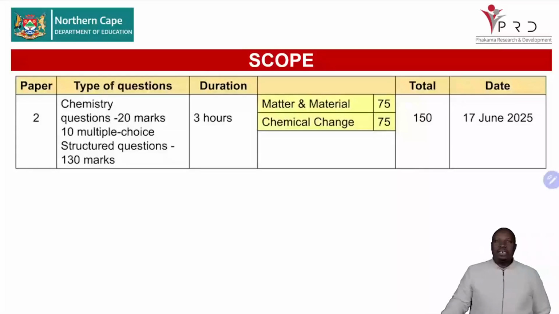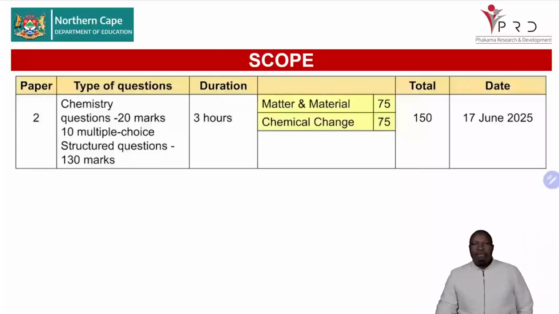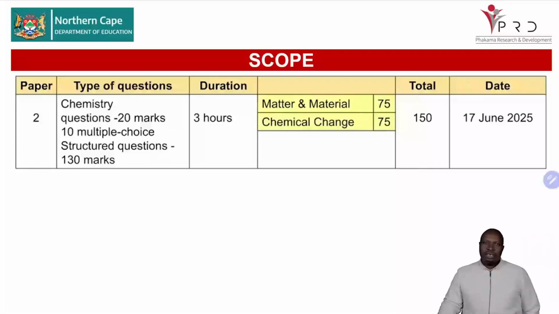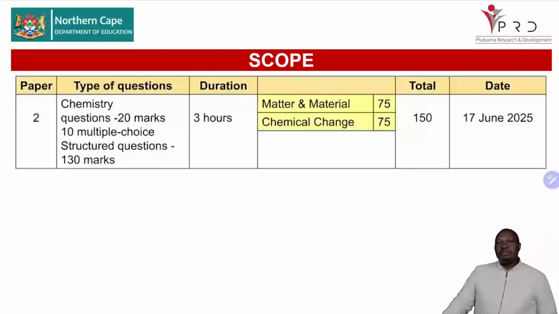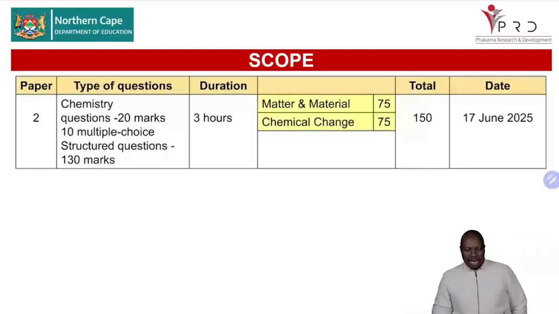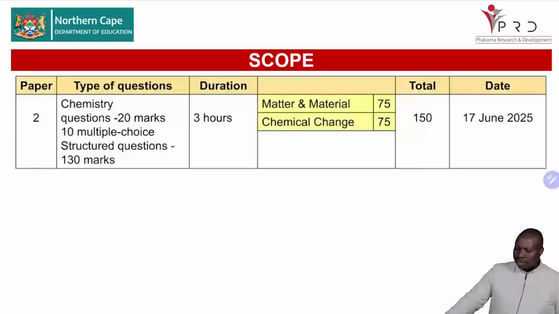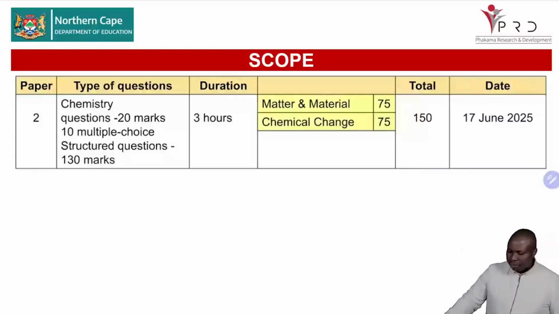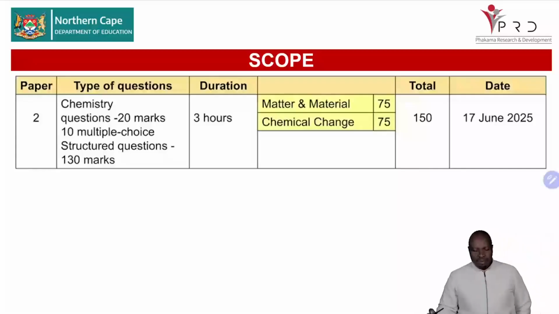You are having chemical change as well, which is half of that particular paper. Remember, when you say chemical change here, we are referring to rates of reactions, chemical equilibrium, and acids and bases. And this will include your stoichiometry as well as your energy change, which is what you have done in grade 11. You remember the potential energy diagrams and all that. So that will be part of this paper. And we are hoping that you will revise and make sure that you do well in paper 2.